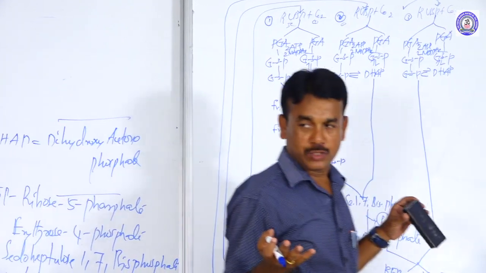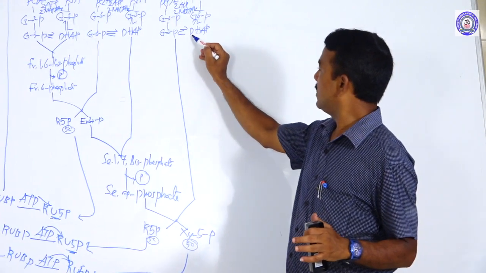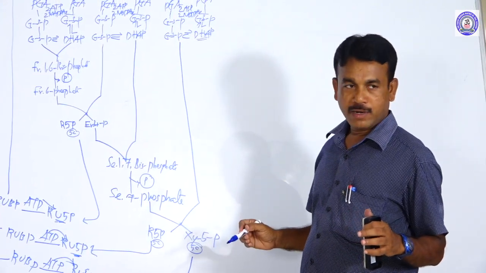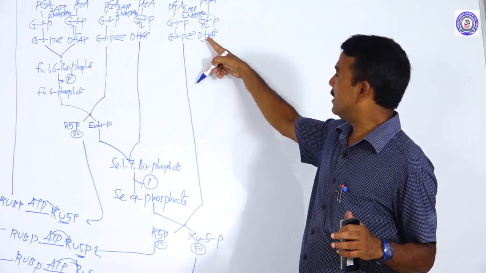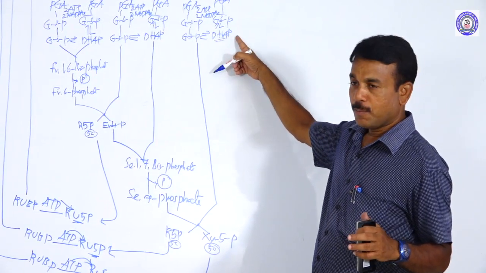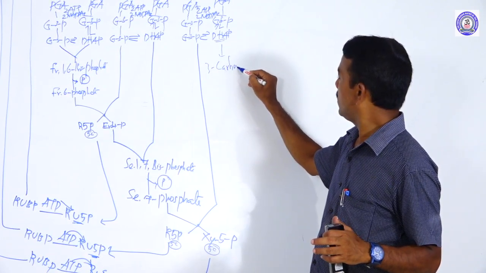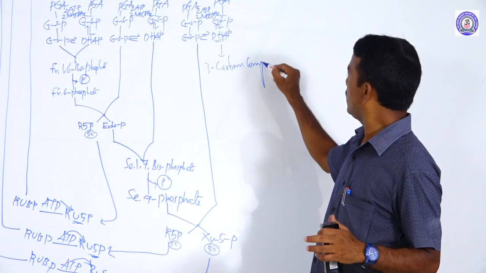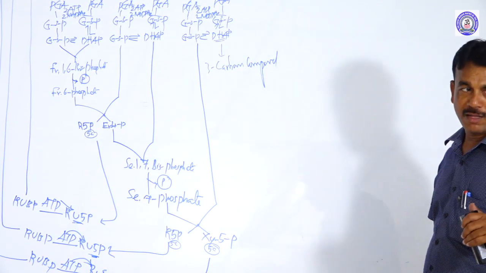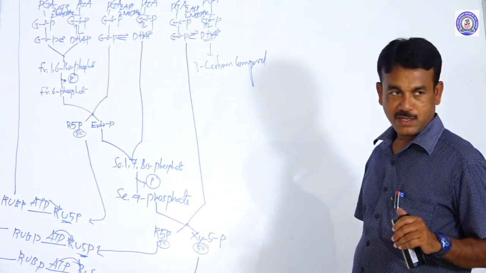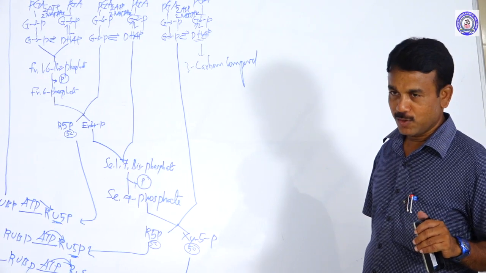What I am asking you is, what is the net gain of the dark reaction? This is the net gain. What is DHAP? Dihydroxyacetone phosphate. These are commonly called 3 carbon compounds. You know from chemistry: what is glucose? How many carbons? A 6 carbon compound.